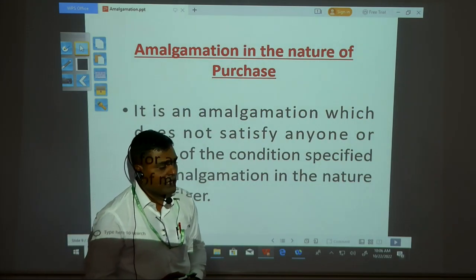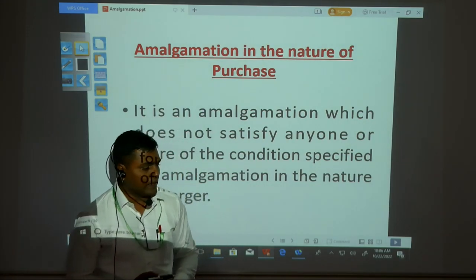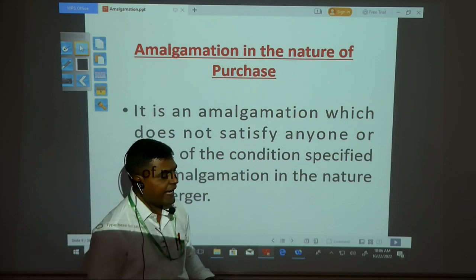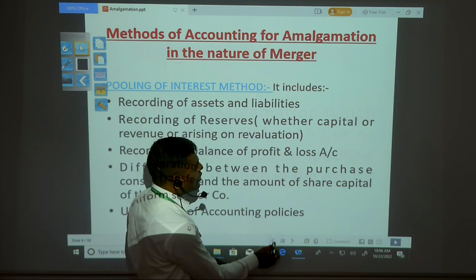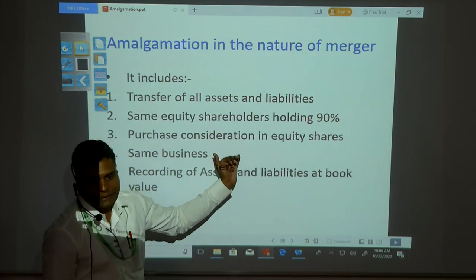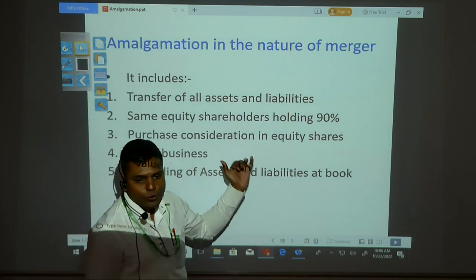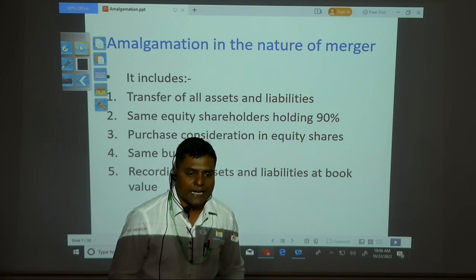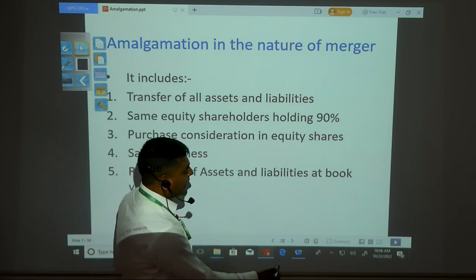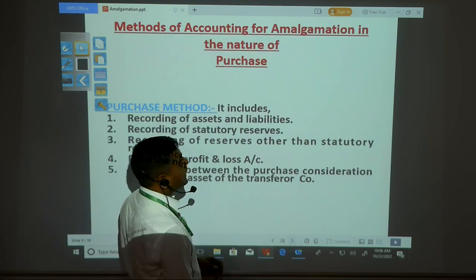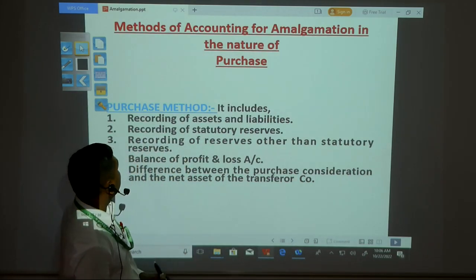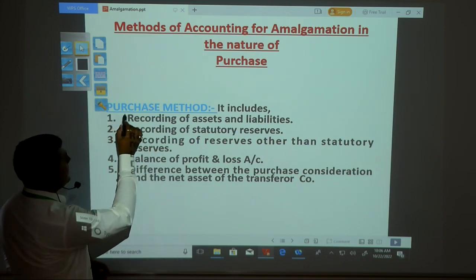So what is amalgamation in the nature of purchase? It is an amalgamation which does not satisfy any one or more of the conditions specified for amalgamation in the nature of merger. If any condition out of those 4 conditions is not satisfied at the time of amalgamation, then that method is called the purchase method. So the purchase method includes the recording of assets and liabilities.